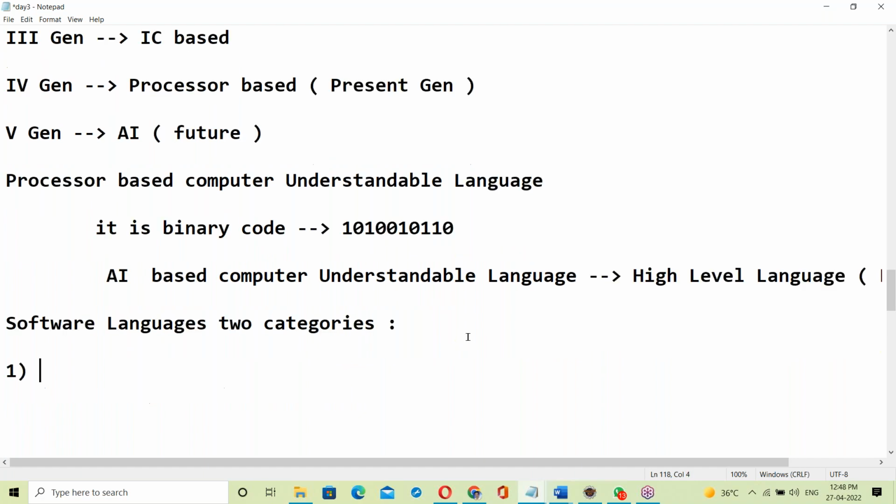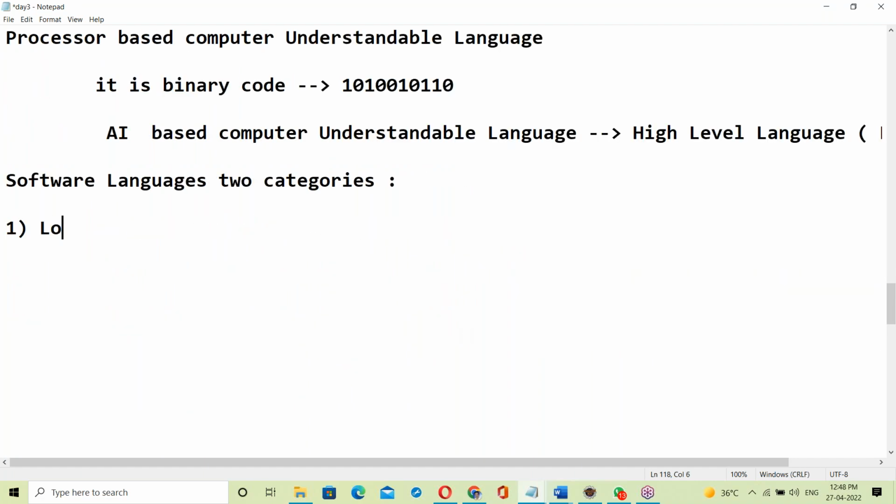First one, low-level languages. Second one, high-level languages.